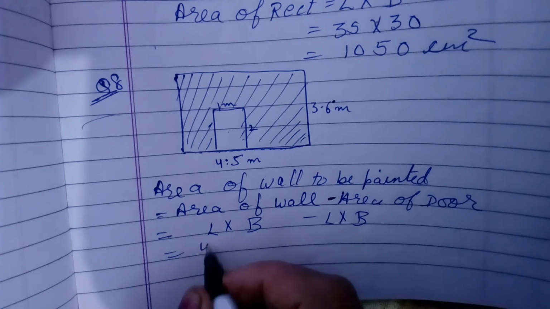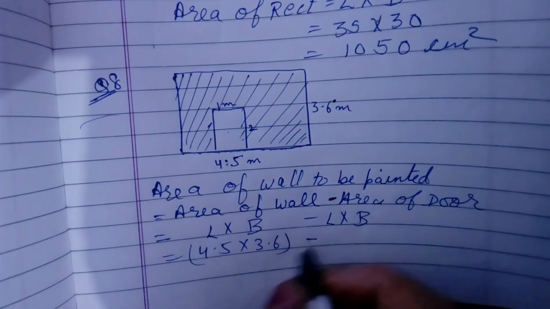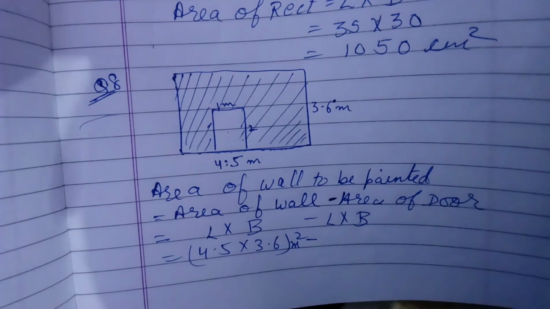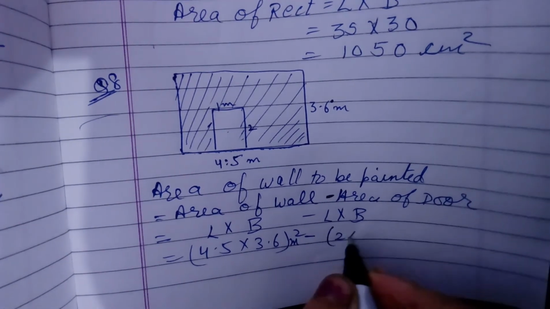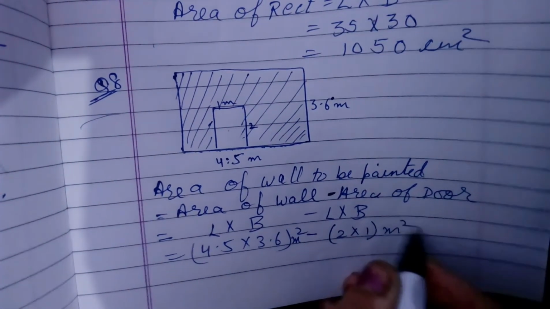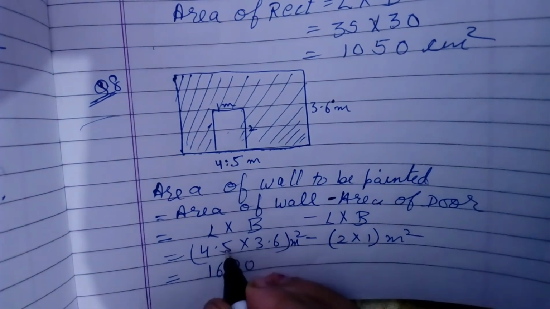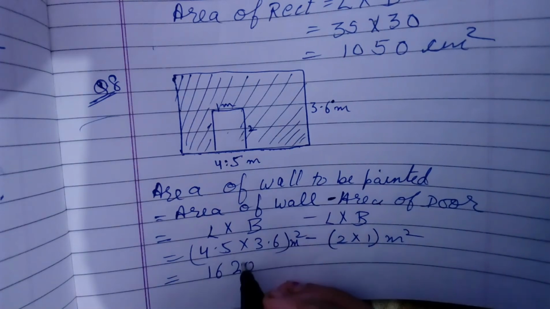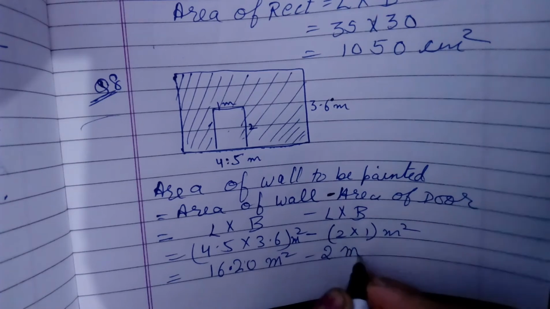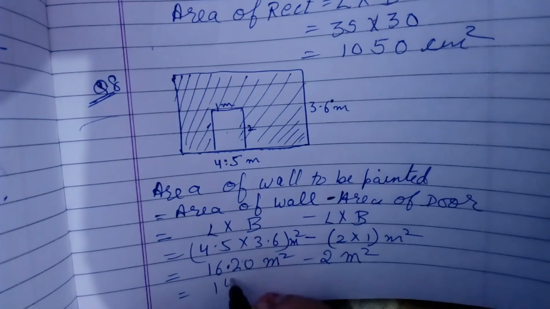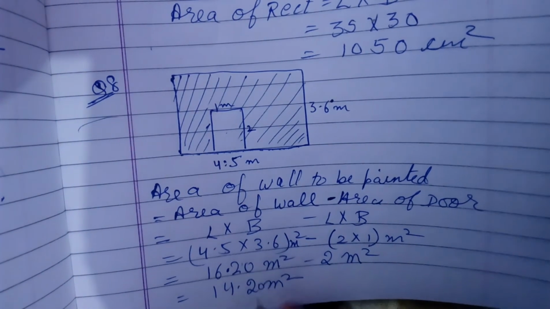Now area of wall, you know, is length into breadth, and area of door is also length into breadth. So 4.5 into 3.6 meter square minus, area of door, you will write 2 into 1 meter square. So on multiplying, 1620, there are 2 digits after the point, so you will place the point here. Meter square minus 2 meter square. On subtracting we will get 14.2 meter square, or 14.20 meter square.